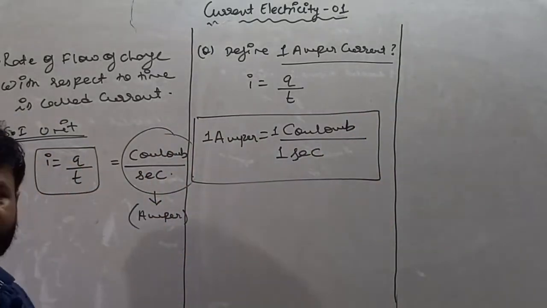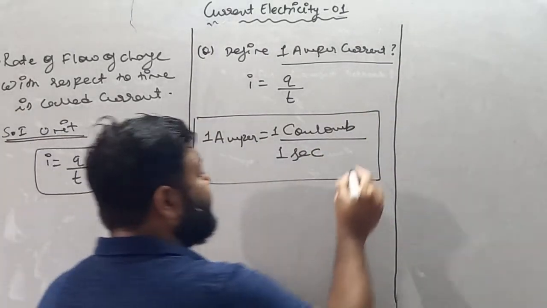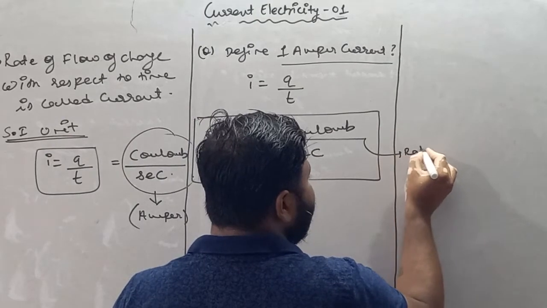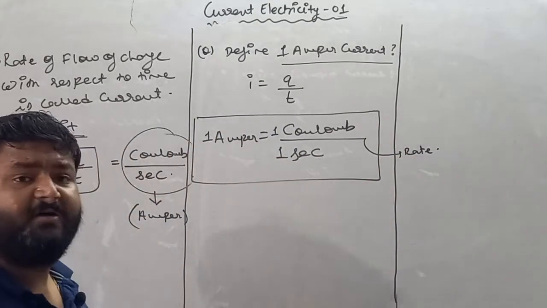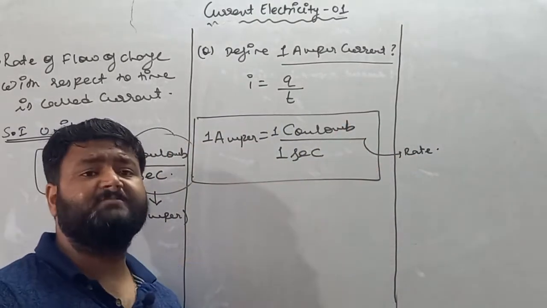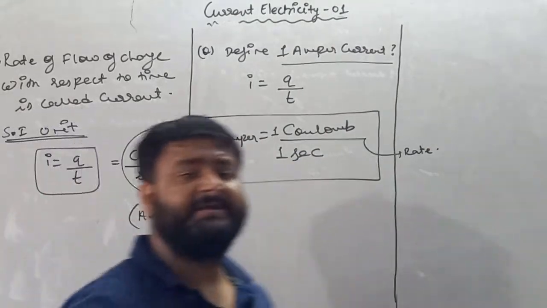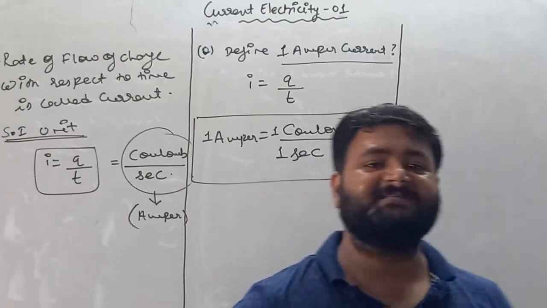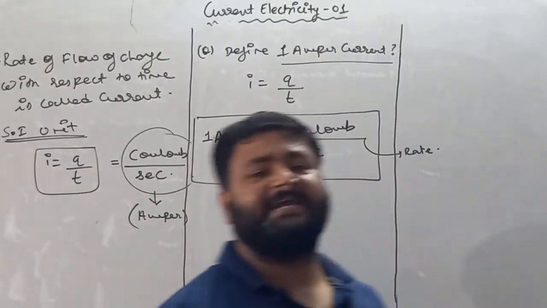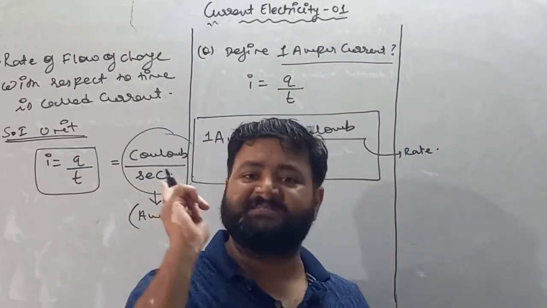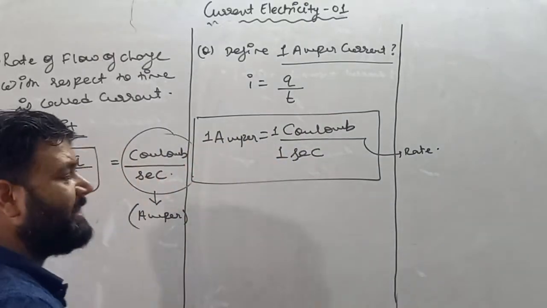As I already said, divide means rate. So rate of flow of 1 coulomb charge in 1 second is called 1 ampere current. If 1 coulomb charge is flowing in 1 second, then the current which defines is called 1 ampere current.